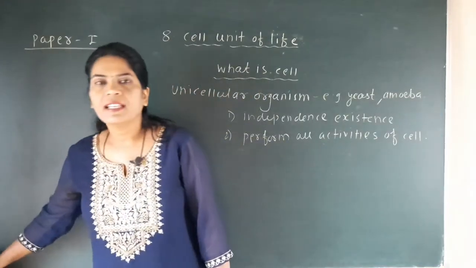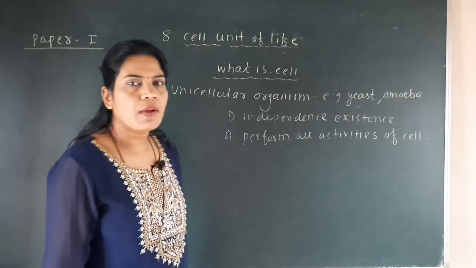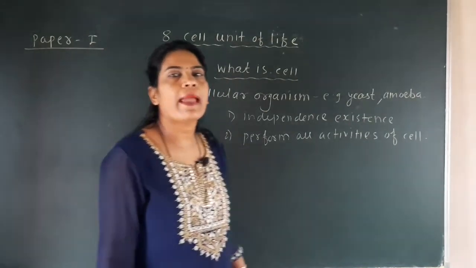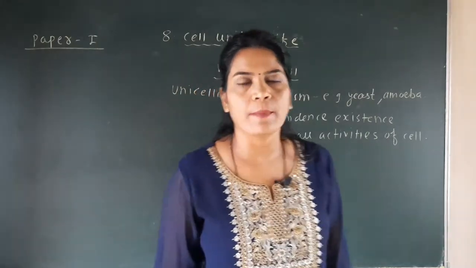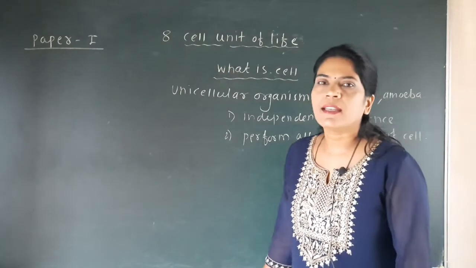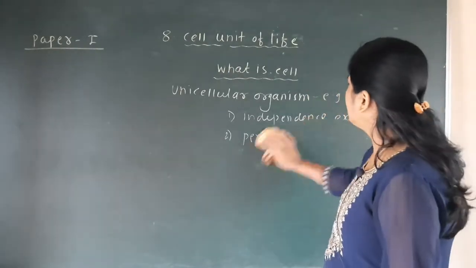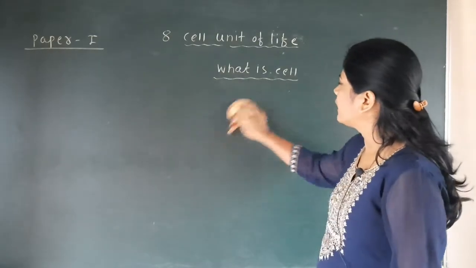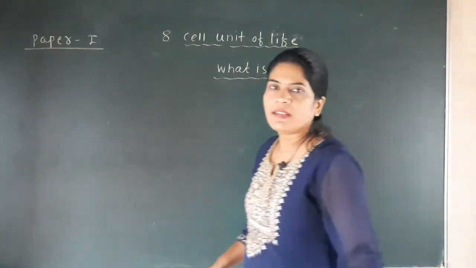That's why we call the cell the basic structural and functional unit of life. In detail, we are going to study the structure of the cell in our next lecture.